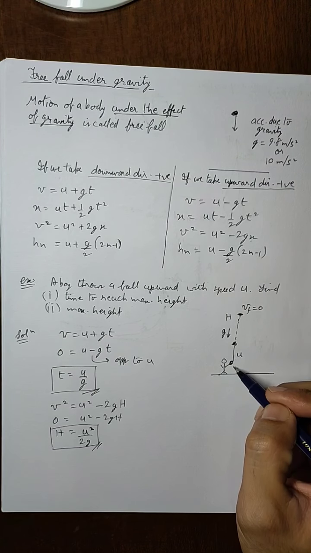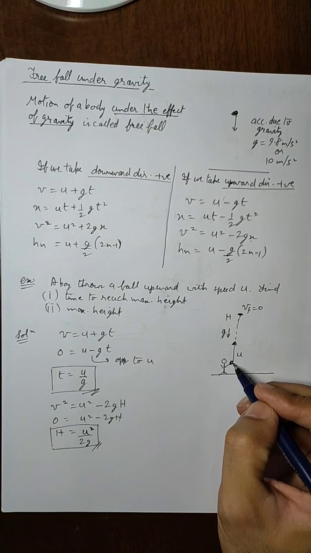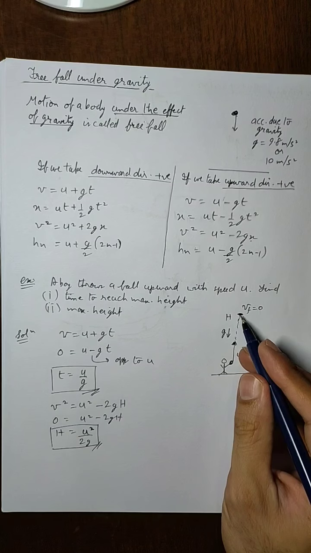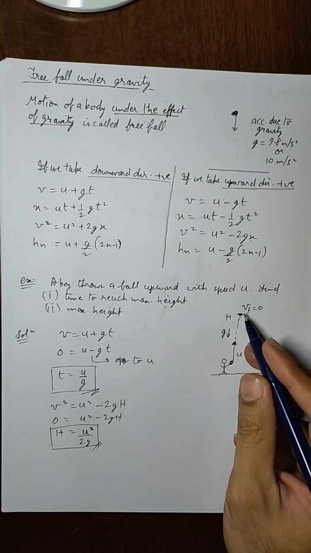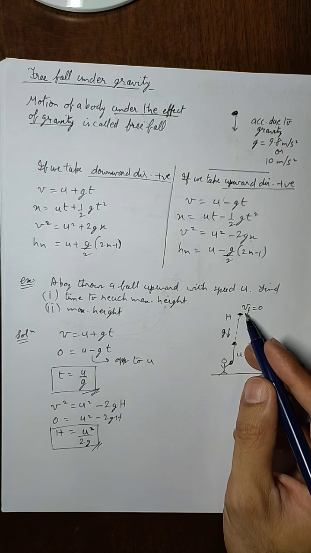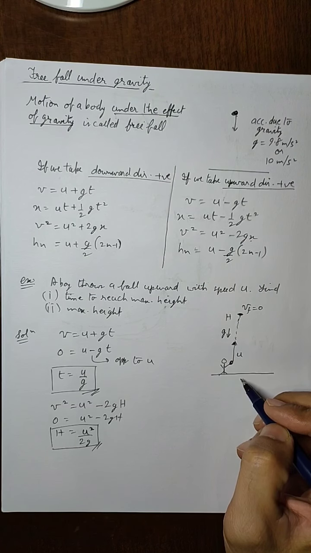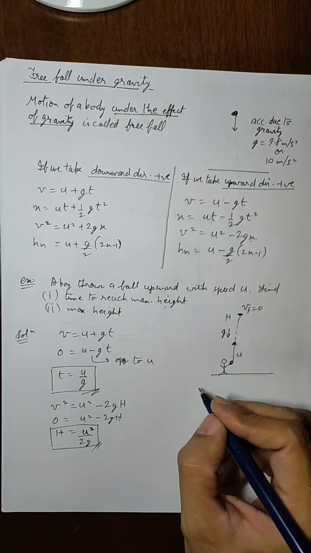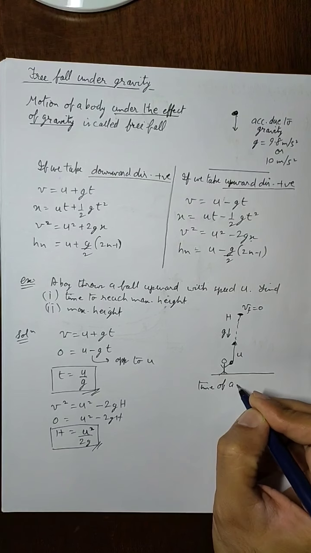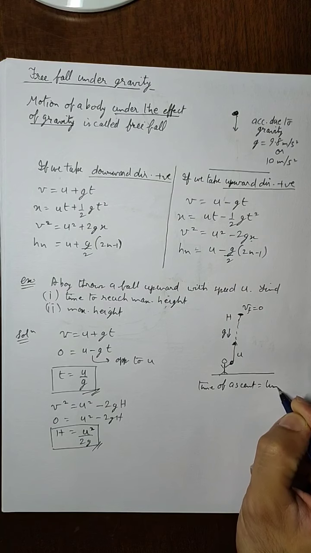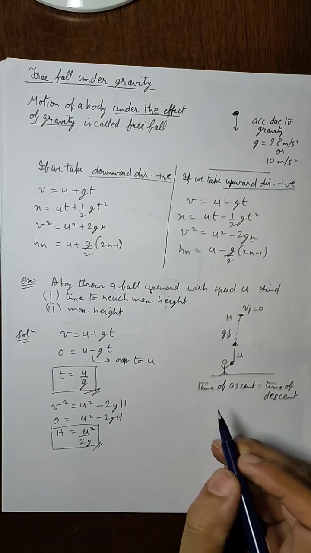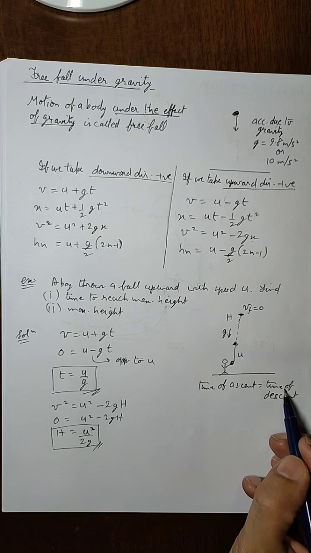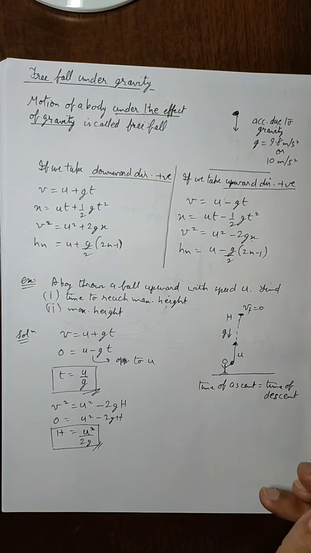Now another important concept related to this is that time of ascent, that is the time for which the body is going upward above the ground, will be equal to the time of descent. That is, the time taken by the body to go upward to reach the maximum height, and the time taken by the body to come to the ground from the maximum height, both of these times are equal. So time of ascent equals time of descent.